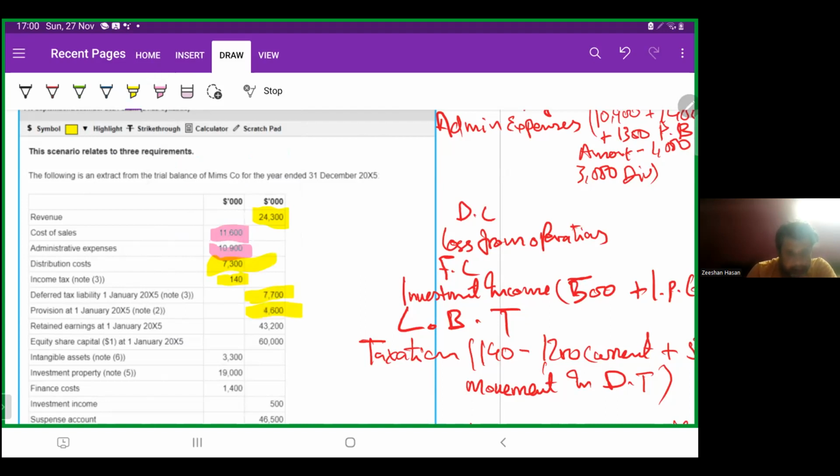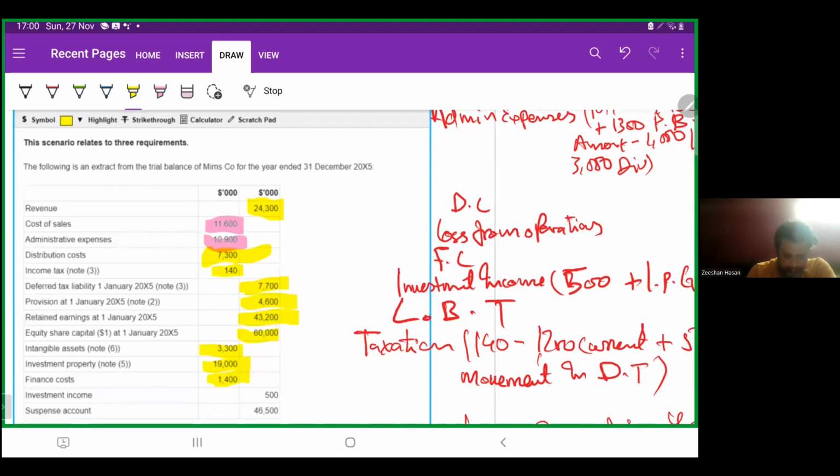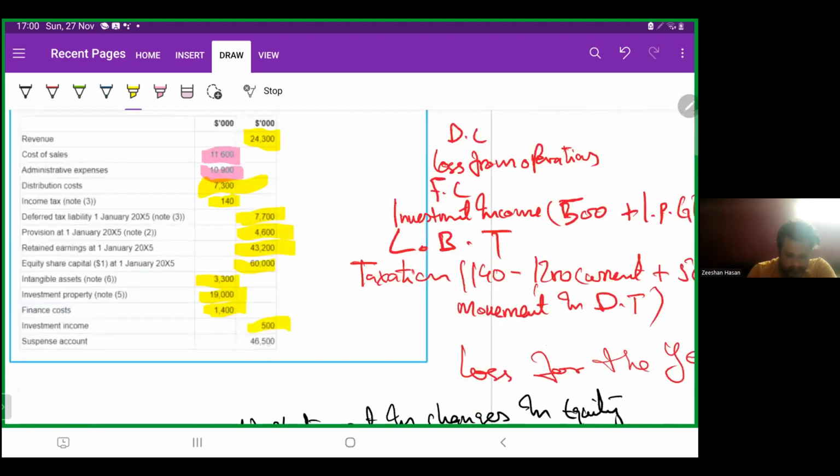Retained earnings 43,200. Equity capital 60,000. Intangible assets 3,300. Investment property 19,000. I'm reading millions into thousands. Finance cost 1,400. Sorry, investment income 500. Suspense account is 46,500.